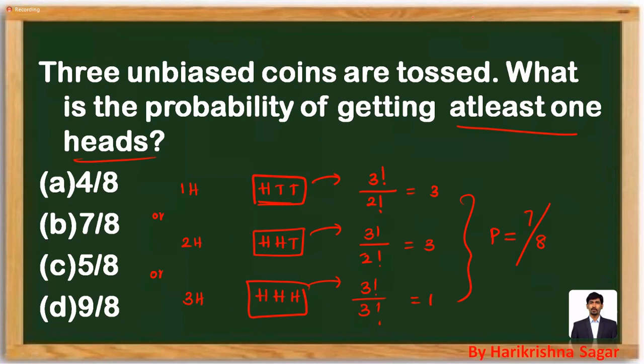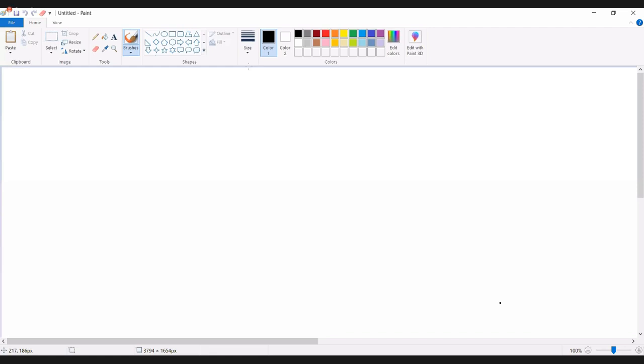So if the question is projected like this, 4 coins are tossed. Let's assume I'm just giving a very simple question just for understanding purposes. How to avoid writing total outcomes, because writing total outcomes is always going to be a time consuming process. To avoid that, you can use this one.